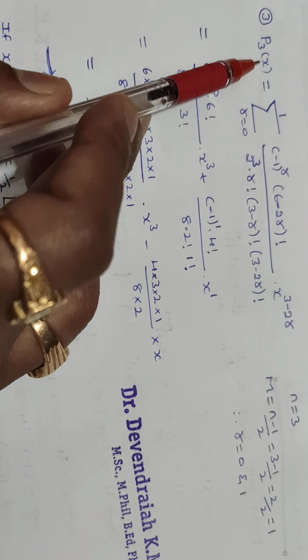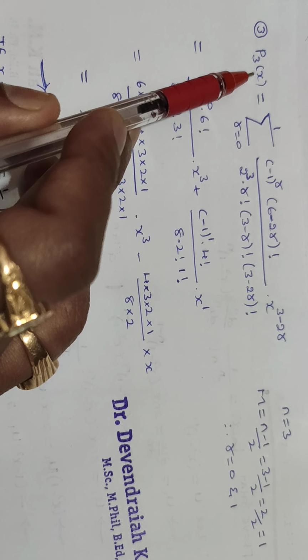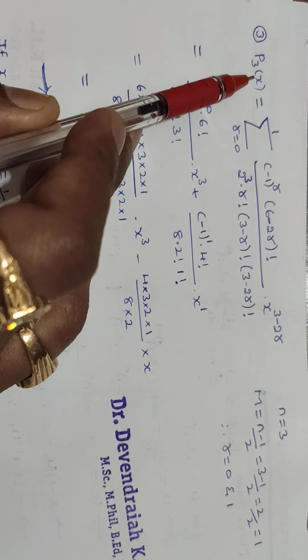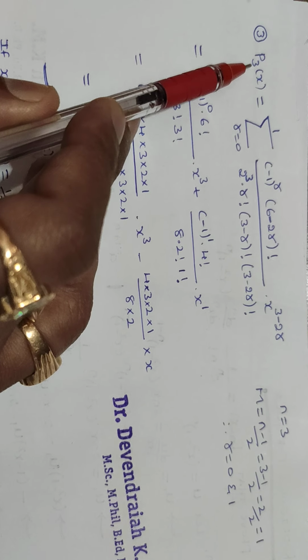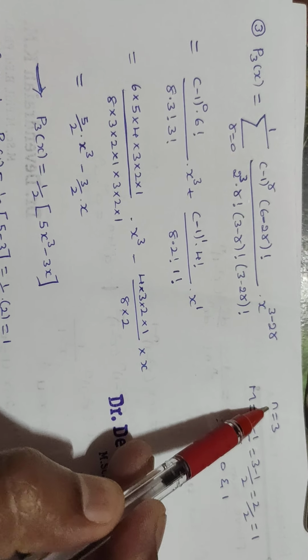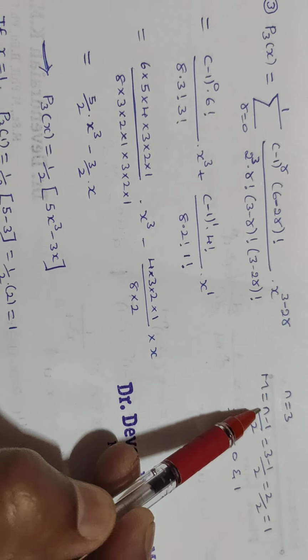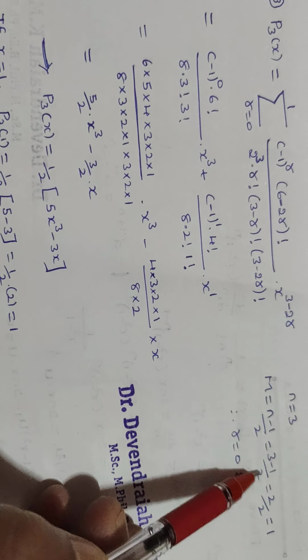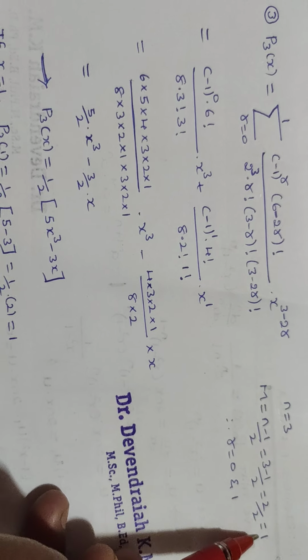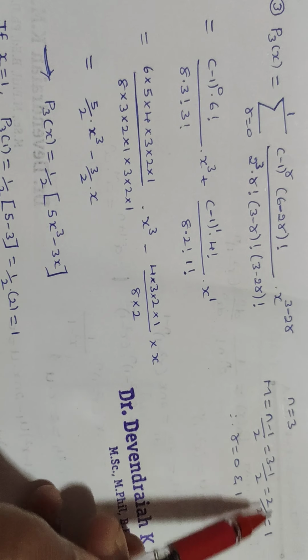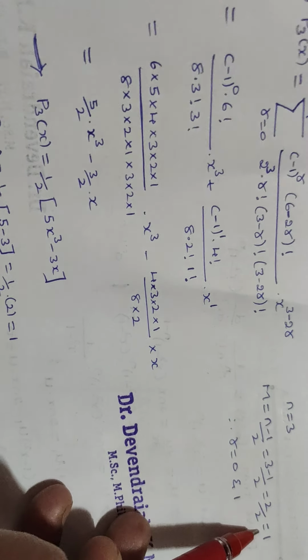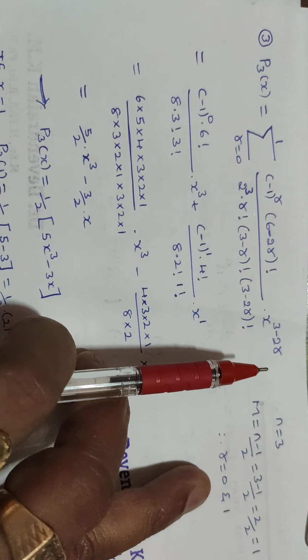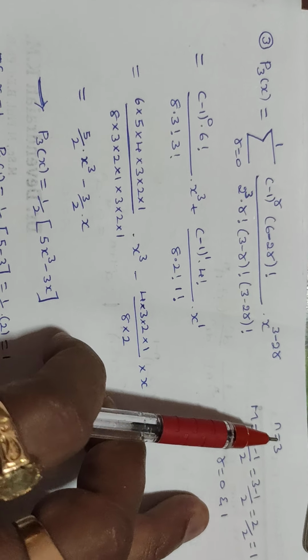While determining the value of P3 of x, as I discussed earlier, here n value will be 3, therefore capital M value will be (n − 1) divided by 2, that is (3 − 1) divided by 2, 2 divided by 2, which is equal to 1. In this case also the value of capital M will be 1, so therefore r value will be 0 and 1.